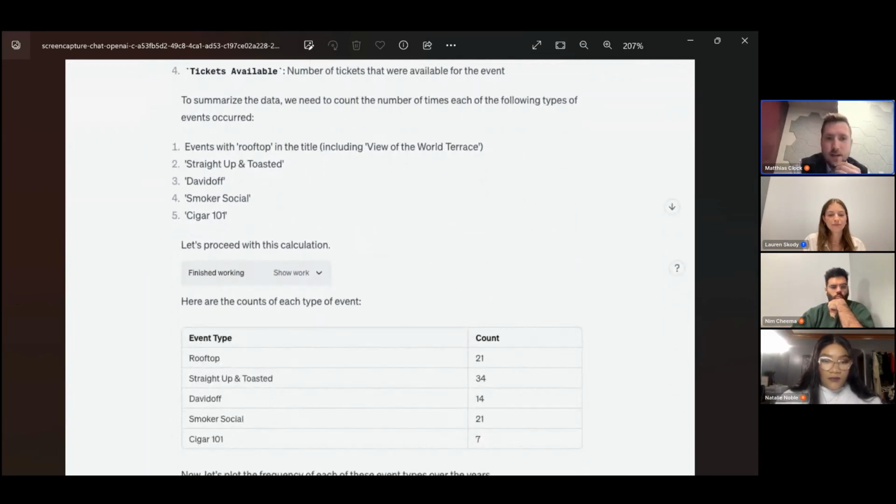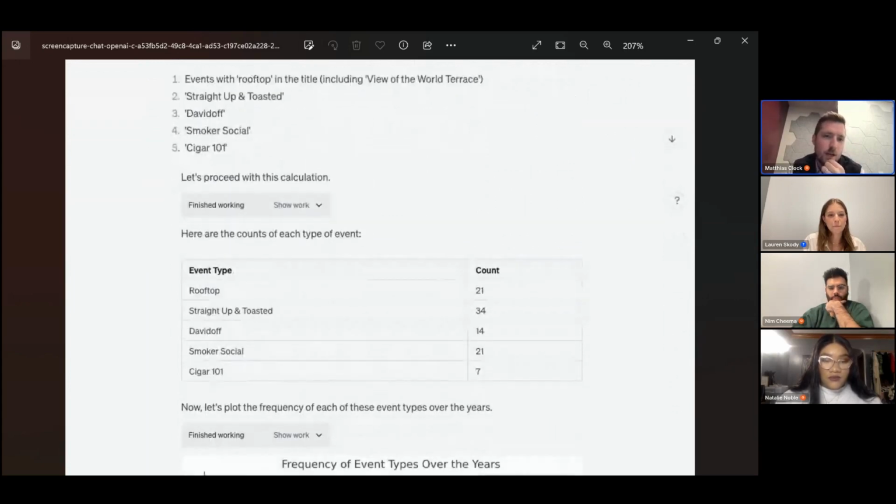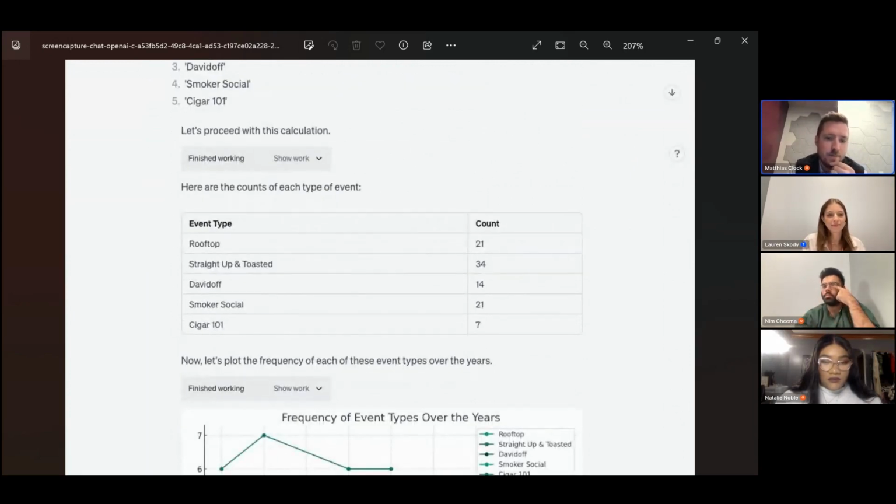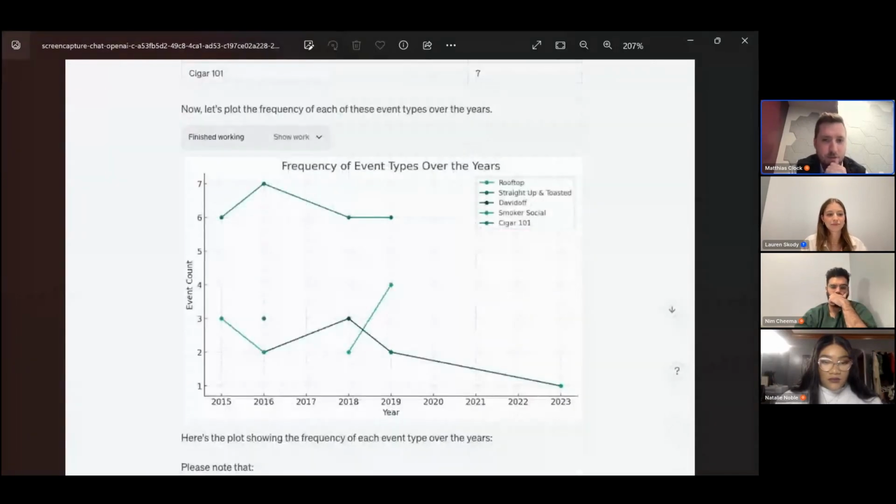And then to summarize the different types of events, you can see I asked it to isolate rooftop events, Straight Up and Toasted, which is an event that I do in Midtown, Davidoff, which is a series with Davidoff, which is a brand, Smoker Social, which is a different event type I do, and Cigar 101, which is some of the classes that I teach. So you can see the counts of the event, and it plotted it on a graph.